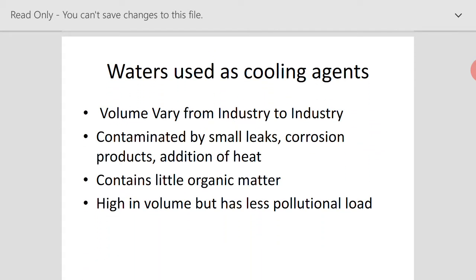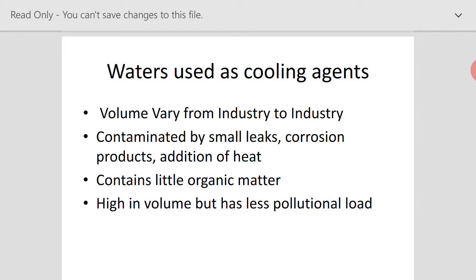While the water coming from the cooling agents, the volume of this water varies from industry to industry. Why? Because in almost all industries we have cooling towers, so that depends upon the quantity of water used by the industries.